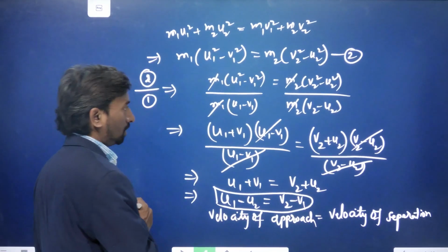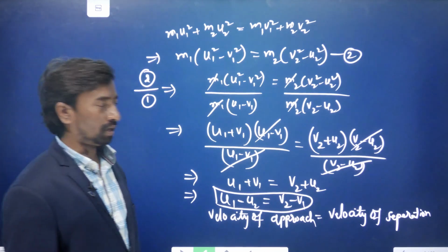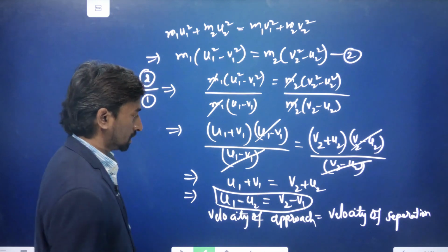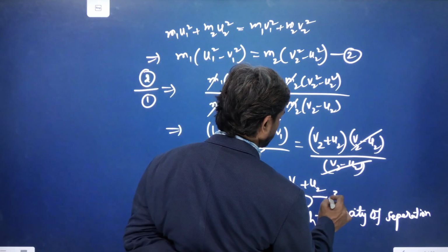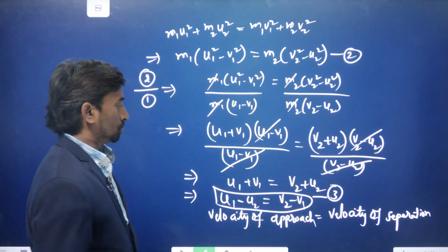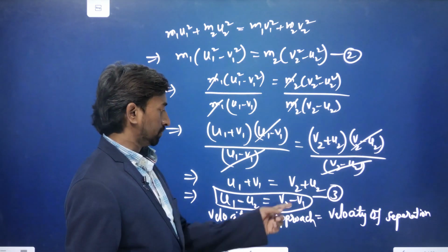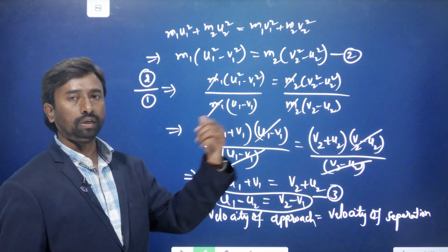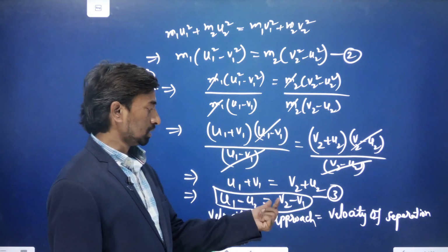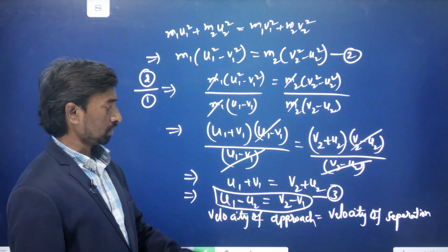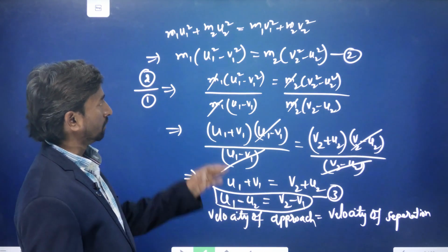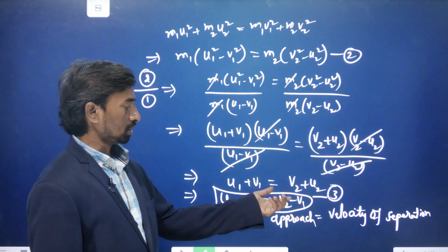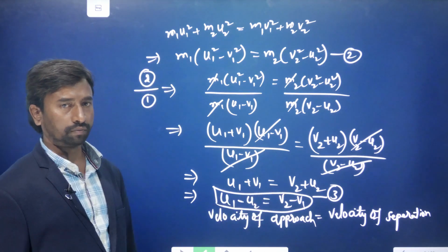Now from this equation, our aim is to find the final velocities v1 and v2. Let us consider this equation as equation 3. If we write v1 is equal to the remaining terms, we'll get the v2 equation, and similarly for v2. Then in any one of the equations, whether the first or the second, if we substitute this term, we'll get the final equation.